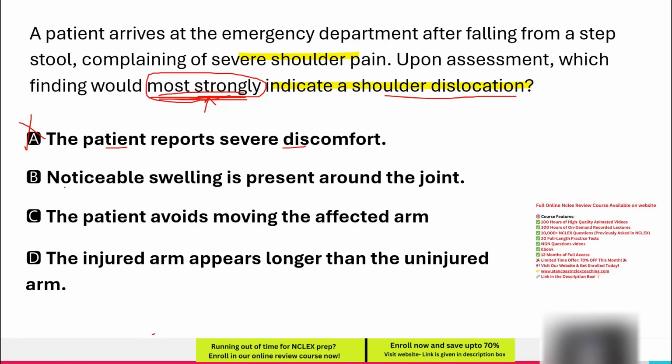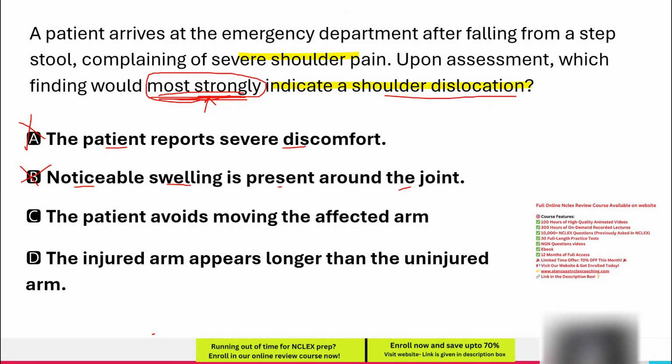Option B. Noticeable swelling is present around the joint. Swelling is a common response to tissue injury, whether from a fracture, sprain, or dislocation. While it is present in dislocations, it does not distinguish them from other injuries. Since the question asks for the strongest indication, and swelling is not unique to dislocations, this option is incorrect.